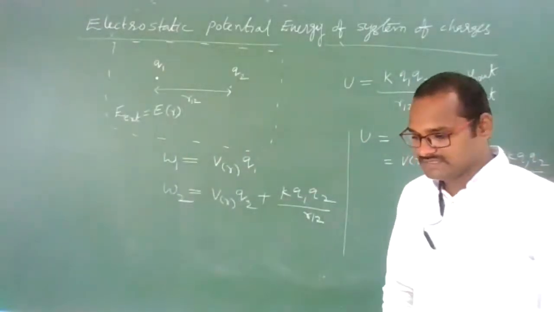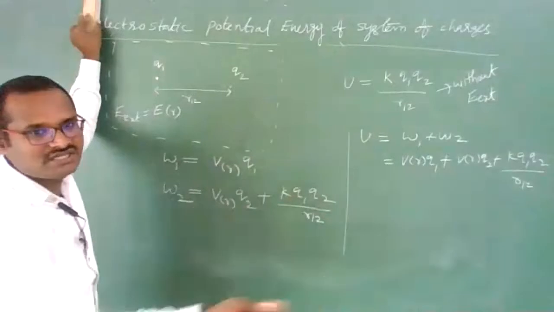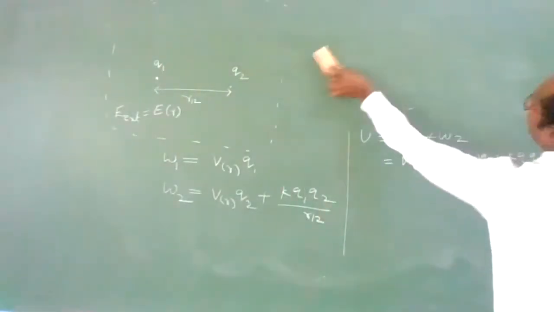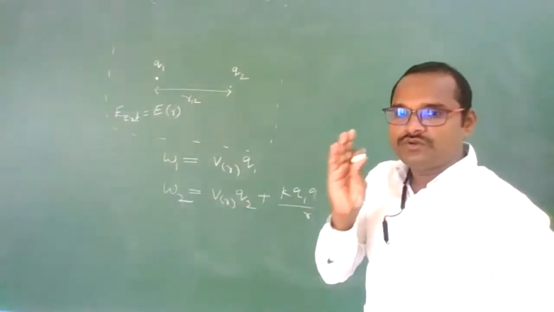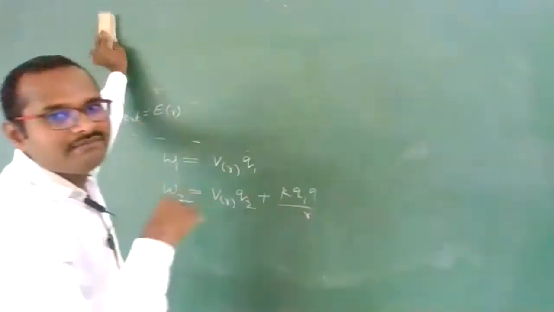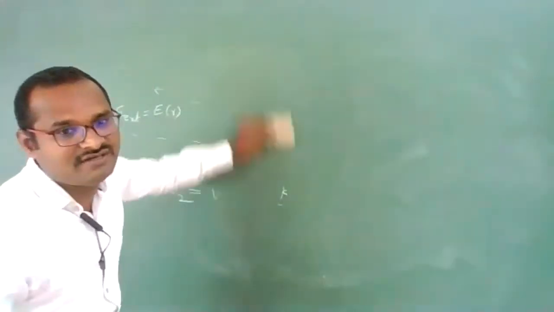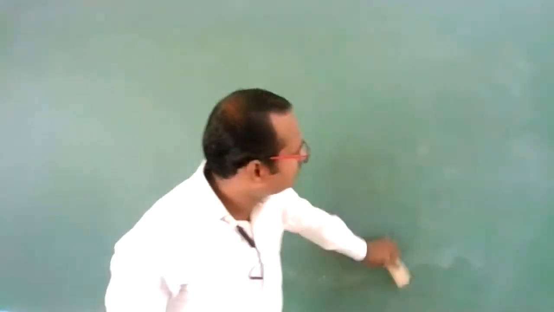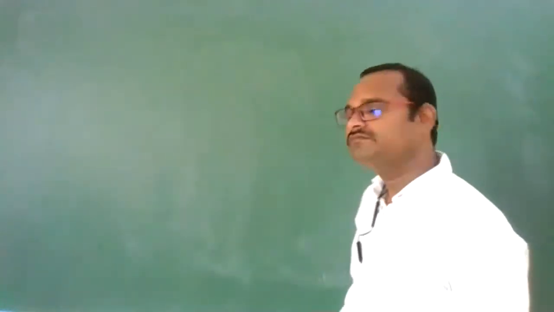Clear, students? Yes. Now, let us see. Means like this for 3 charges also you can use. 4 charges also you can use. For any system of charges, you can find. Only the thing is, remove the charges from their respective locations to infinity. Again, bring back one by one without any acceleration against the electric field of the present charges. Then add all the work done, you will get the electrostatic potential energy.